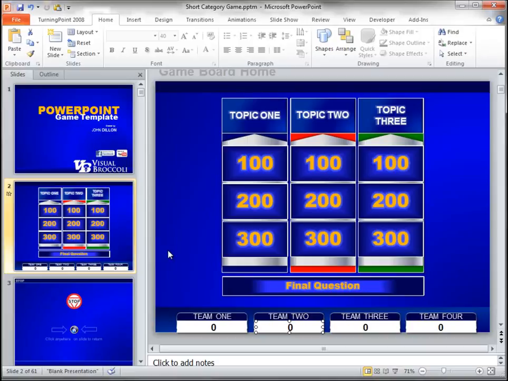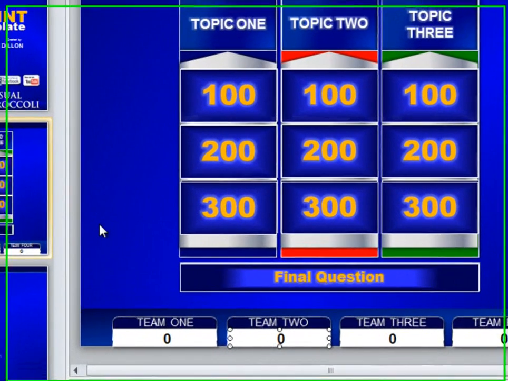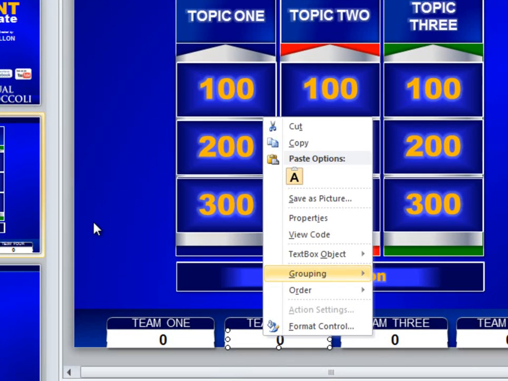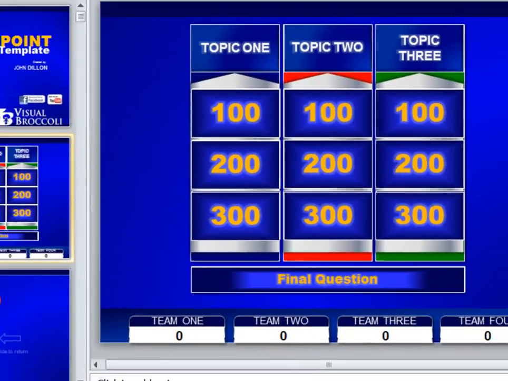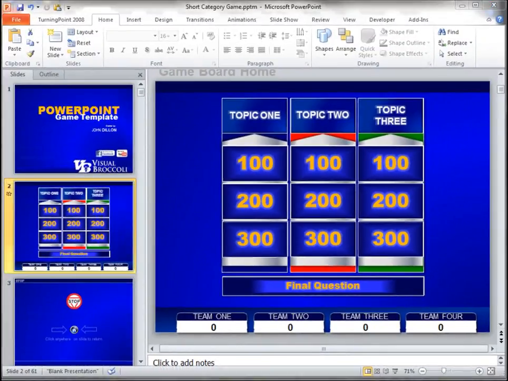The easiest way to edit it is in presentation mode, but if you want to edit it here in the builder, right-click on it, go to Properties, and right down here, you see the text. 0 is what it should be, so if it said 100 or something else, just put 0 in there, and that'll change it back. So just be aware of that.